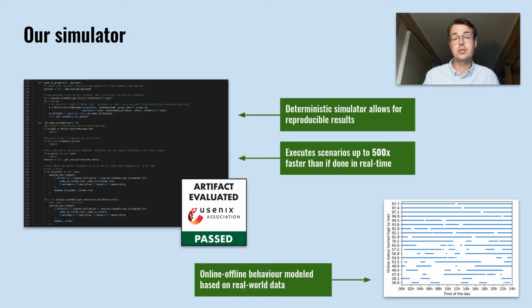For our evaluation, we have implemented a deterministic simulator. This seemed to us to be a sensible choice, as the underlying network was already practically evaluated in the Loopix paper. Compared to a real-world prototype, it makes our results fully reproducible, and it allowed us to execute them 500 times faster than if we would have done in real time. This enabled us to include much more and much larger scenarios in our paper.